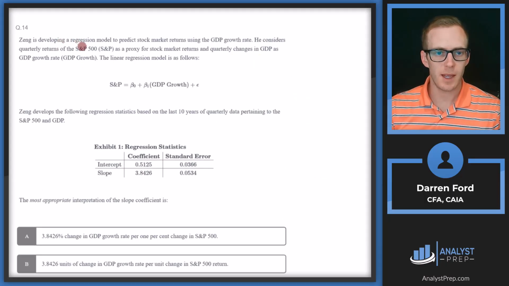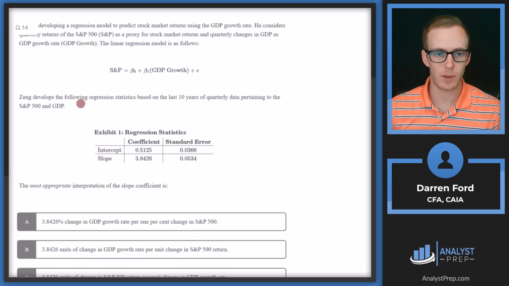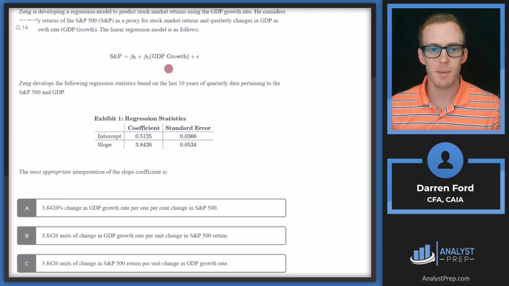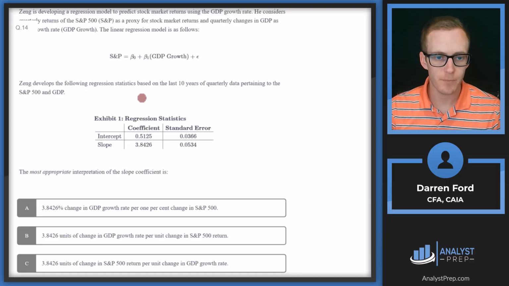Zhang is developing a regression model to predict stock market returns using the GDP growth rate. He considers quarterly returns of the S&P 500 as a proxy for stock market returns and quarterly changes in GDP as GDP growth rate. The linear regression model is as follows. Zhang develops the following regression statistics based on the last 10 years of quarterly data pertaining to the S&P 500 and GDP. So we have our stats here, coefficient, intercept, and slope, and standard errors of each of those.